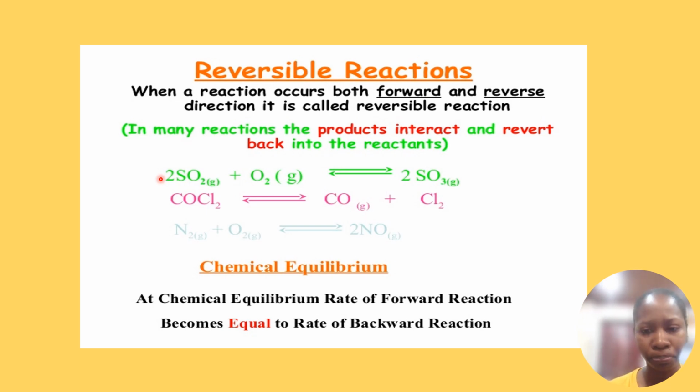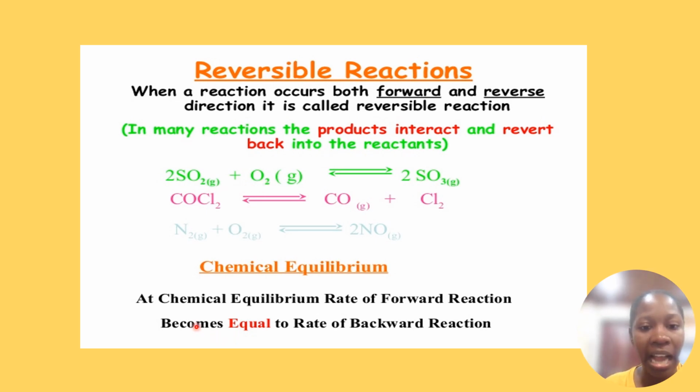Good job. Now, the next term we have here is chemical equilibrium. At chemical equilibrium, what I want you to note is that the rate of the forward reaction becomes equal to the rate of the backward reaction. That is what we mean by chemical equilibrium. Rate is the speed at which these particles are reacting.